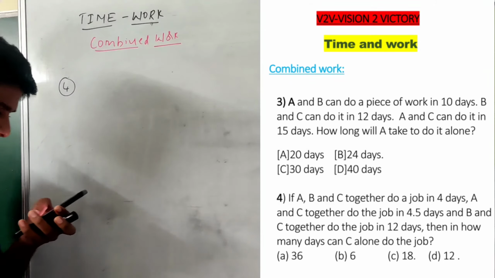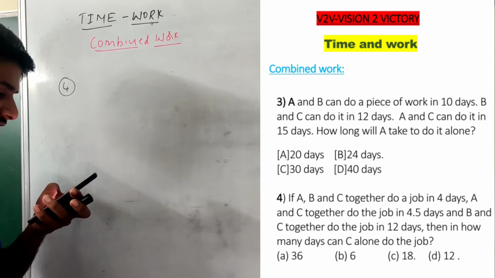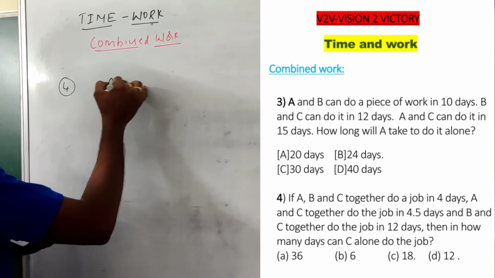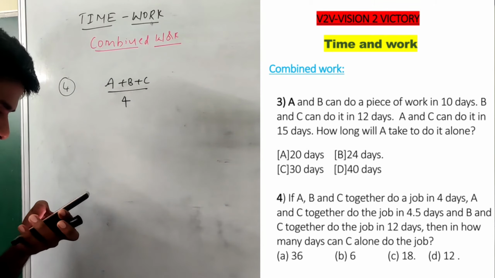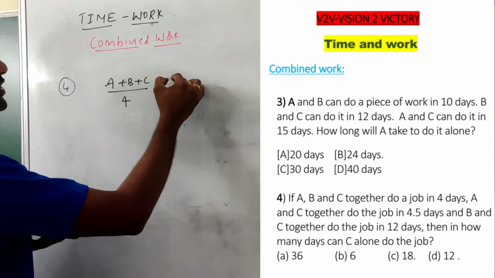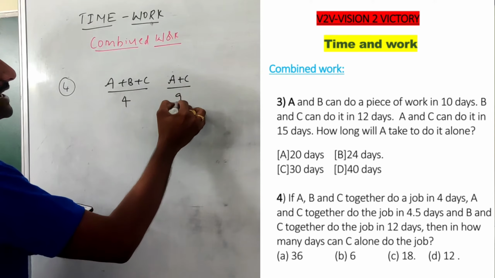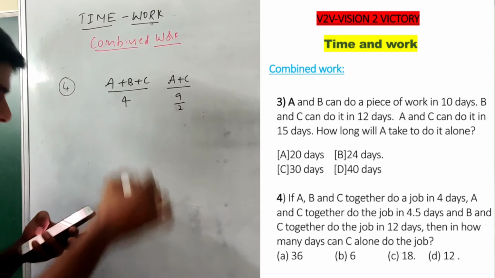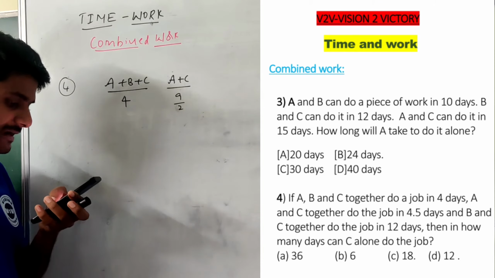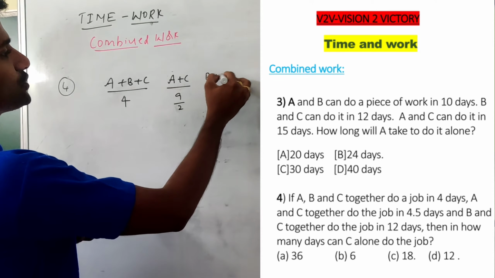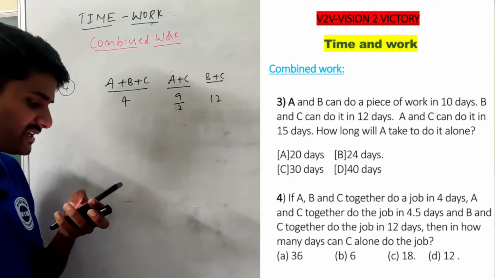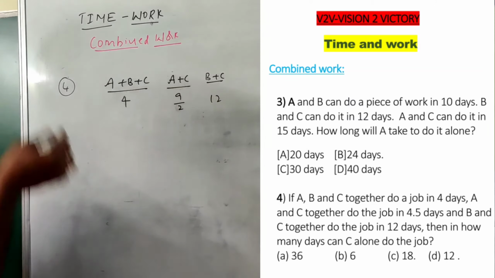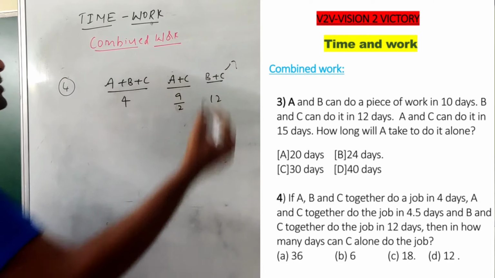Okay, see the fourth question. A, B, C together do a job in 4 days. A and C together do it in 9 by 2 days, that is 4.5 days. And B and C together complete the work in 12 days. Then in how many days can C alone do the job?